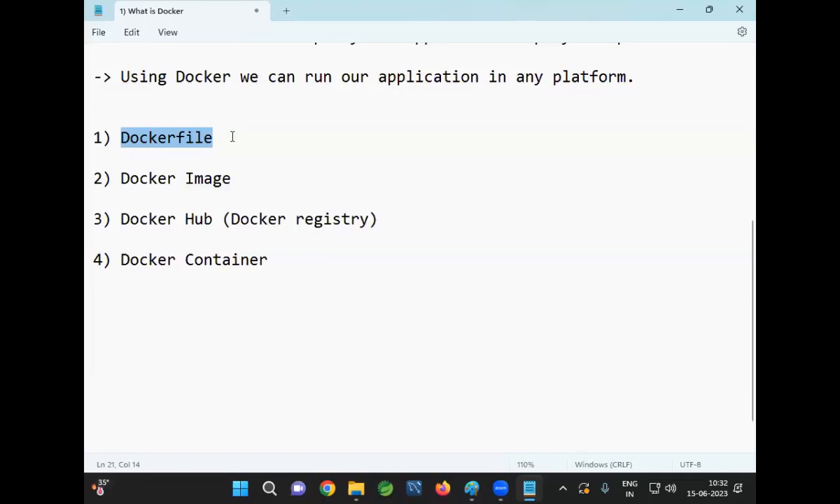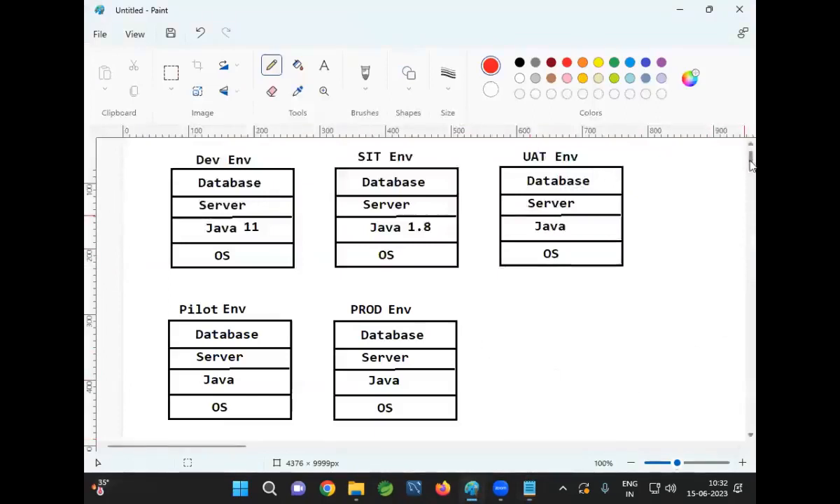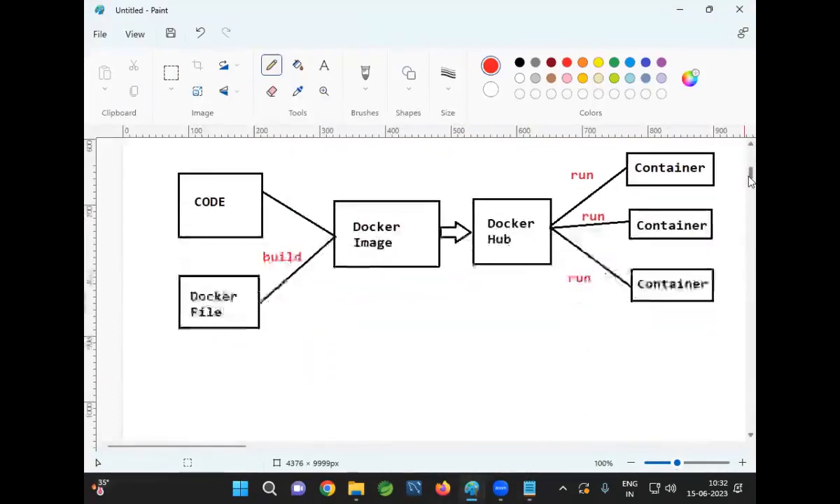What is Docker Hub? Docker Hub is a registry where we can store our Docker images. So what is the difference between GitHub and Docker Hub? GitHub is used to store the source code of the project. Docker Hub is used to store Docker images. Once we store our Docker image in Docker Hub, we can download the image from Docker Hub and we can run the Docker image. When you run the Docker image, a Docker container will be created.